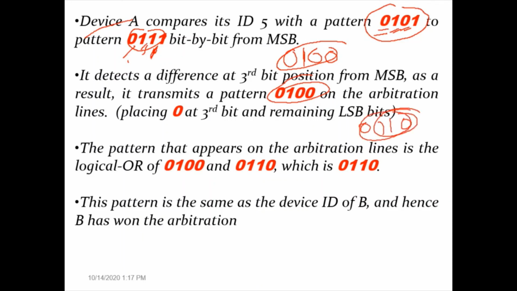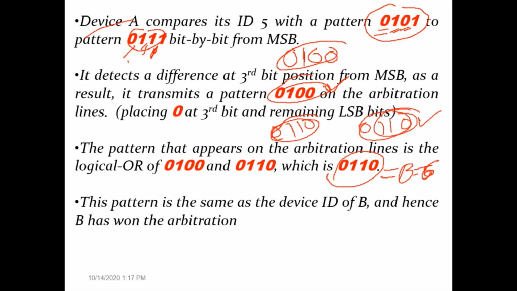Now both devices place the new ID on the arbitration line. This is placed by device 5 and this is placed by device 6. You can see device 6's ID has not changed; it is just a coincidence. Now what is the logical OR of these two on the arbitration line? It is 0, 1, 1, 0 itself. This is read again by both devices, ID 5 and ID 6, and it is actually the ID of device B, that is ID 6.